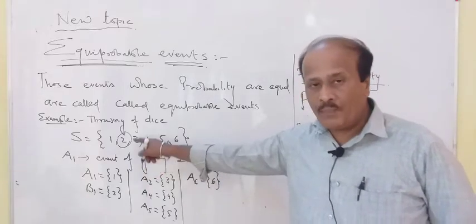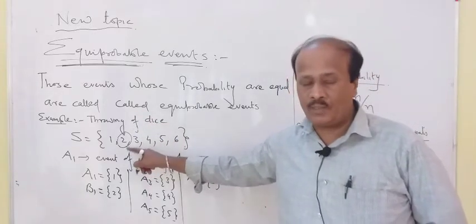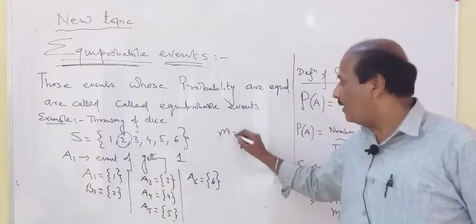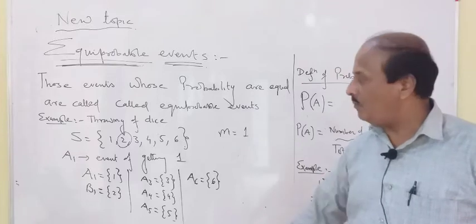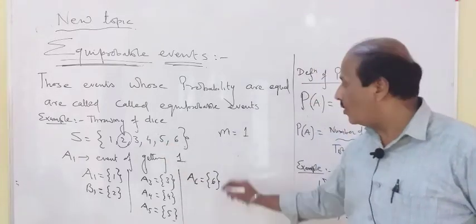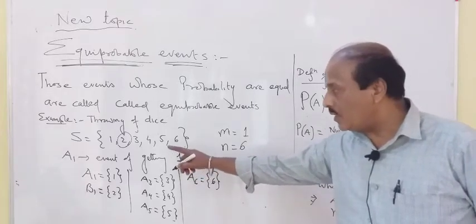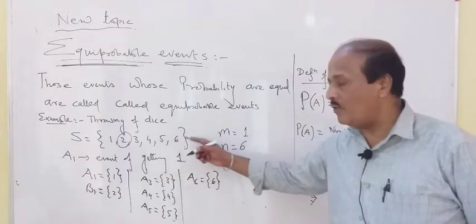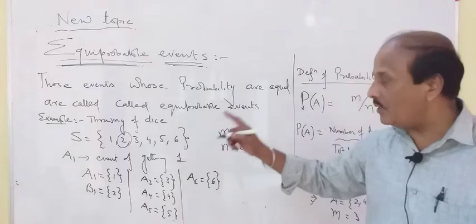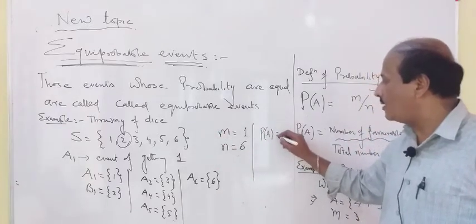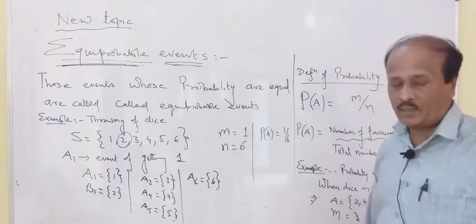If I want to find the probability of this event, according to this formula, M will be only one member, that is 2, and total number of outcomes is 6. The total outcomes can be 1, 2, 3, 4, 5, 6. So probability of A is equal to 1 by 6.